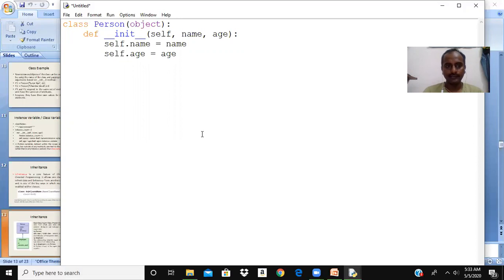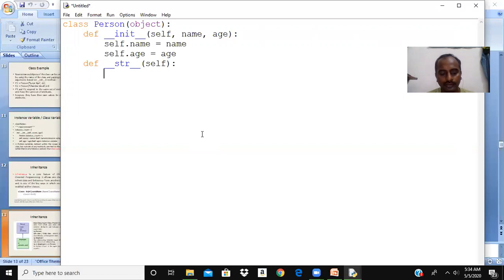Okay, then I'm defining another function, str, with self. We know that both init and str are special functions. Those functions which start with dunder, that is double underscore, and end with dunder, we call them special functions in Python.